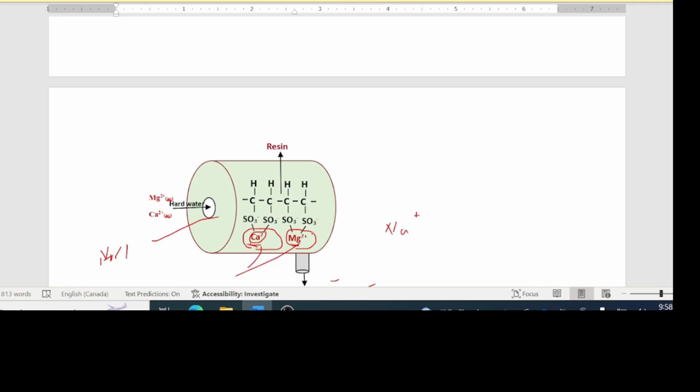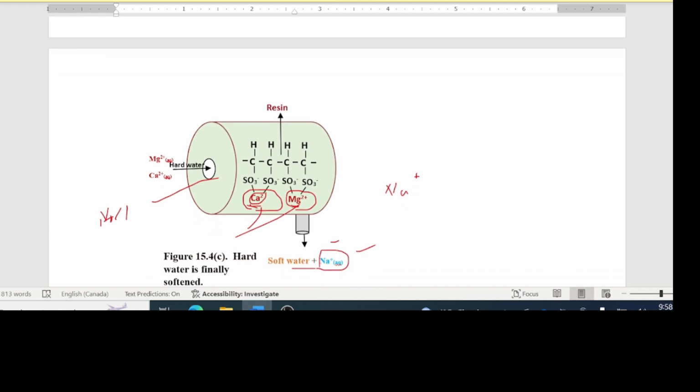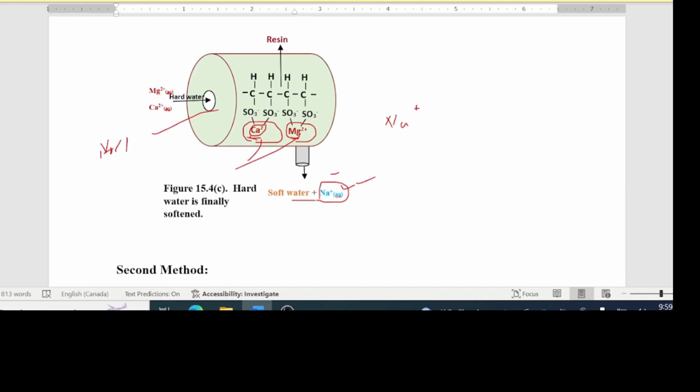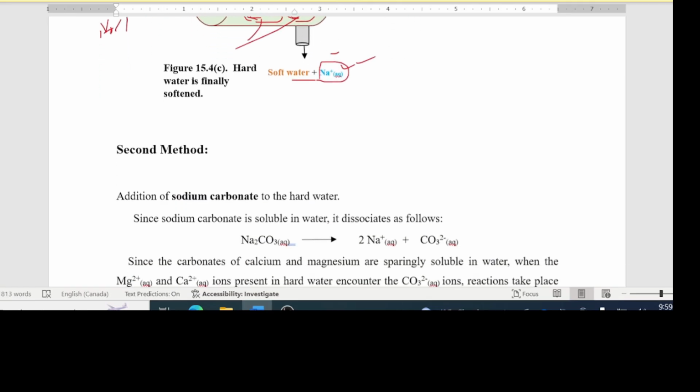It's not functional anymore because there's no sodium there to exchange places with these. So what you have to do there is replace it back with this sodium chloride to push these out and to get a fresh amount of sodium there. And know that sodium is coming out there. People who are sensitive to high sodium should be conscious of that.